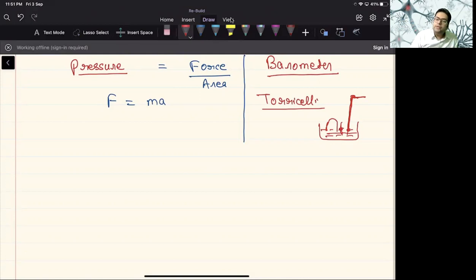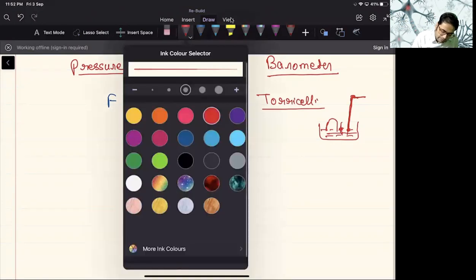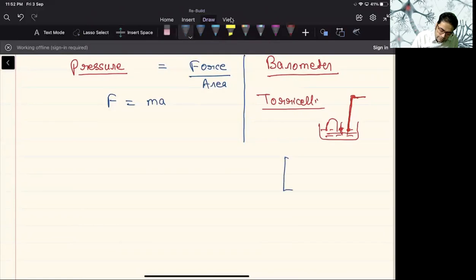So Torricelli will use this sort of philosophy and design one barometer. He uses a tub full of mercury. Mind it, mercury is actually a metal that exists in a liquid form. So this is the densest liquid.